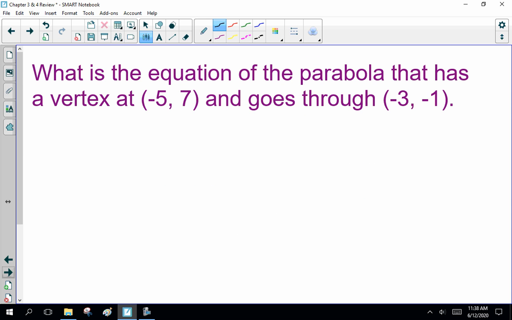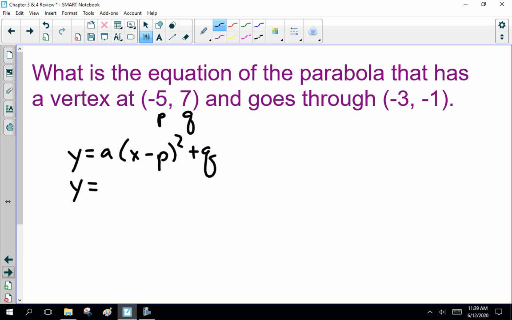Now, other couple bits. What's the equation of the parabola that has a vertex at 5, 7 and goes through minus 3, minus 1? Well, PQ. So this is y equals a times x minus p squared plus q. Y equals a times x minus minus 5 squared plus 7.